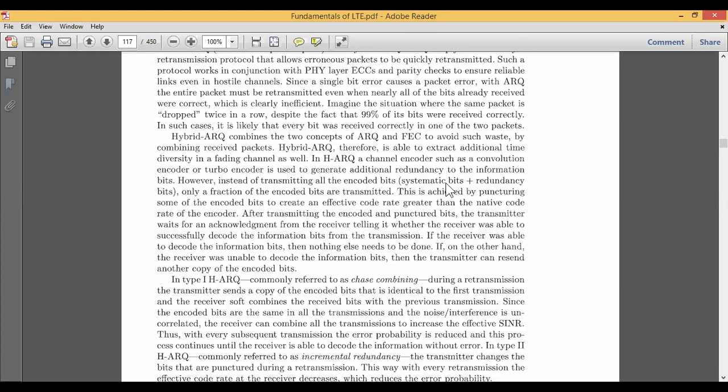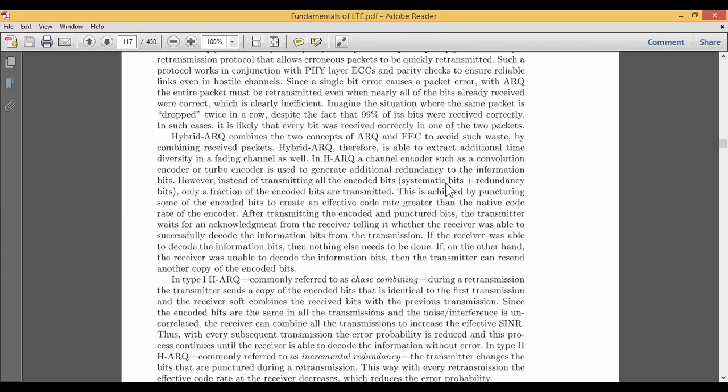Therefore, instead of transmitting all the encoded bits, systematic bits plus redundancy bits, only a fraction of the encoded bits are transmitted. It is just like, for example, if you have information which we can divide into 10 blocks, then rather than transmitting the whole information at a stretch, we transmit it in blocks, one block at a time. So it is known as a fraction of encoded bits. This can be done by puncturing some of the encoded bits to create an effective code rate greater than the native code rate of the encoder.